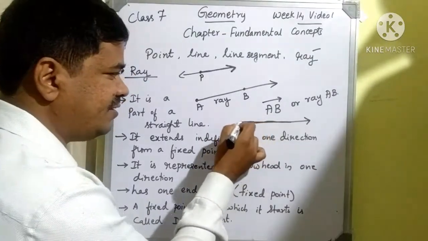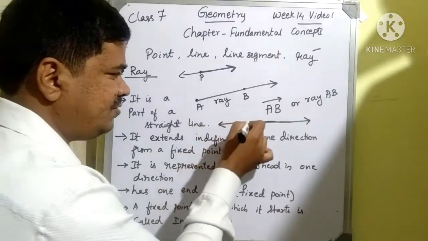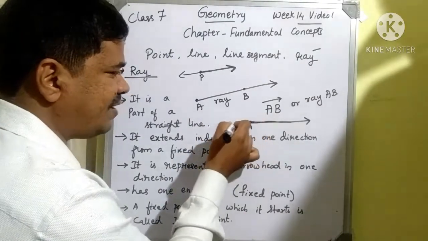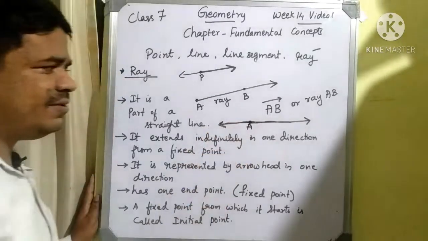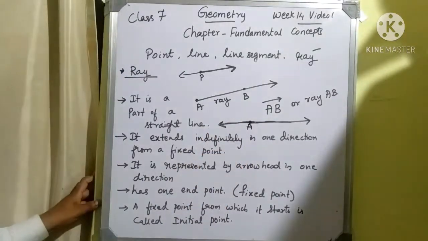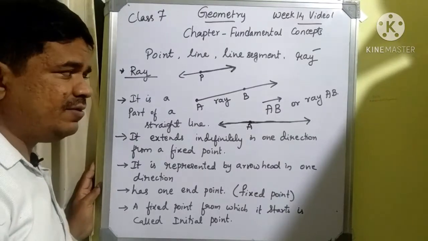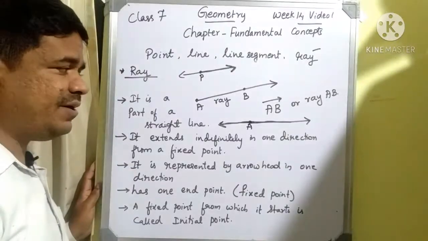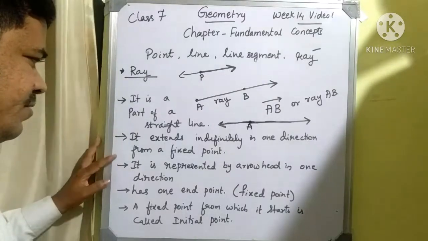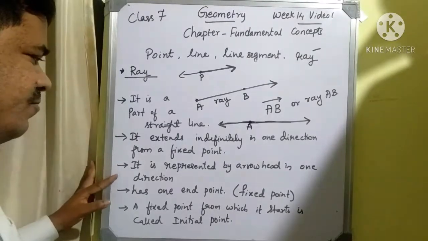If I extend this in another direction, again this also becomes another ray. That means a straight line contains an infinite number of rays. In any way we can represent it. Okay, it is represented by an arrowhead in one direction.